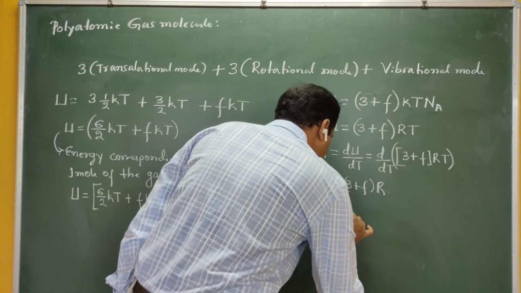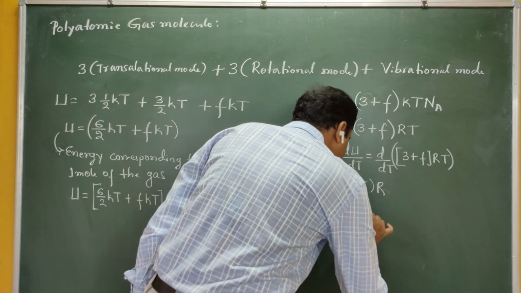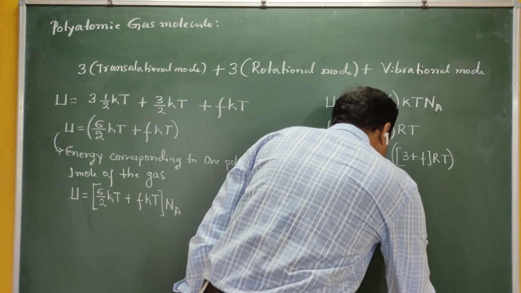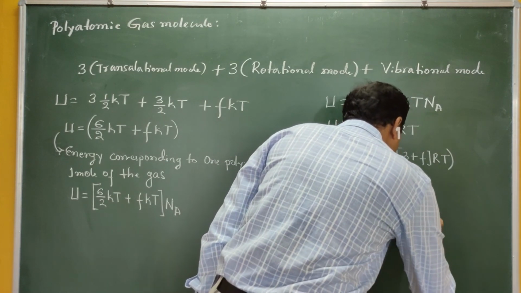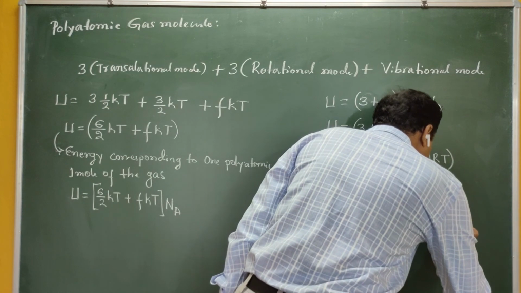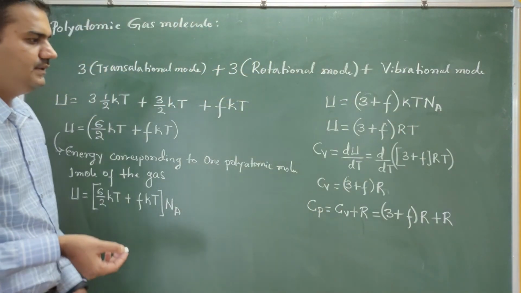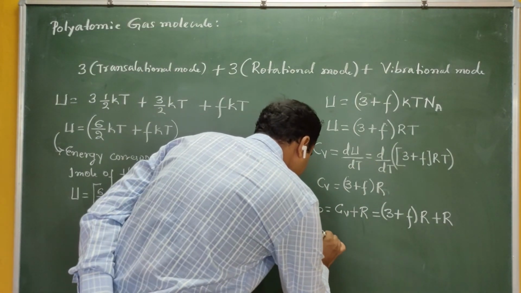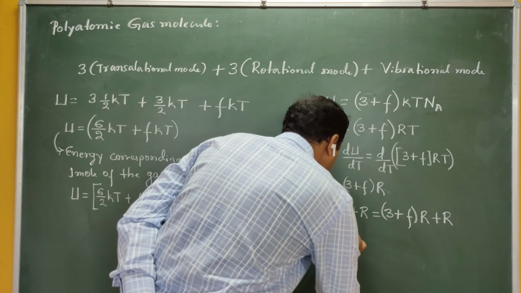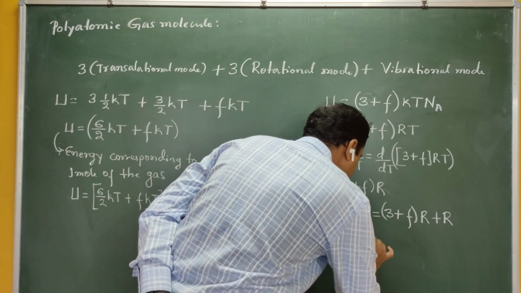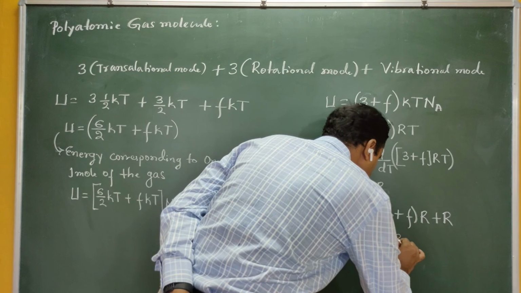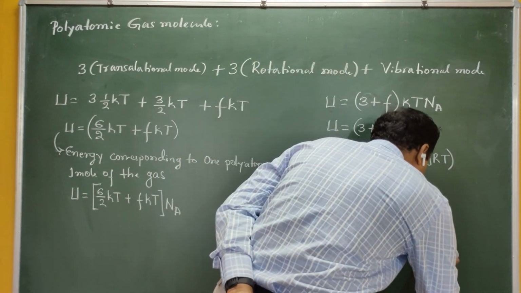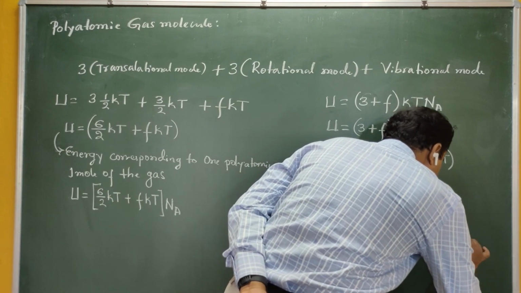Next you require the value of Cp. Cp comes from Mayer's relation. Cp is equal to Cv plus R, so Cp is 3 plus F into R plus R. If you calculate, you get 3R plus FR plus R. This 3R plus R is 4R, so 4R plus FR.